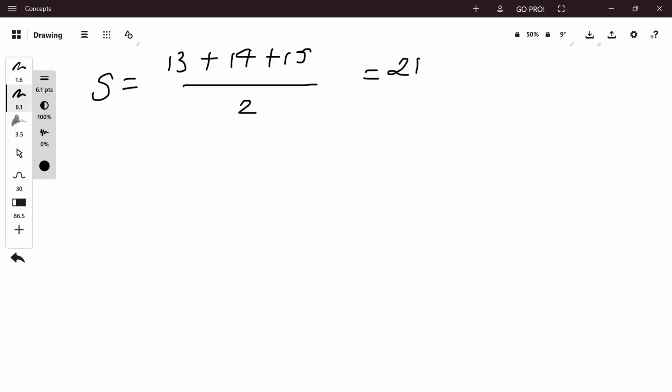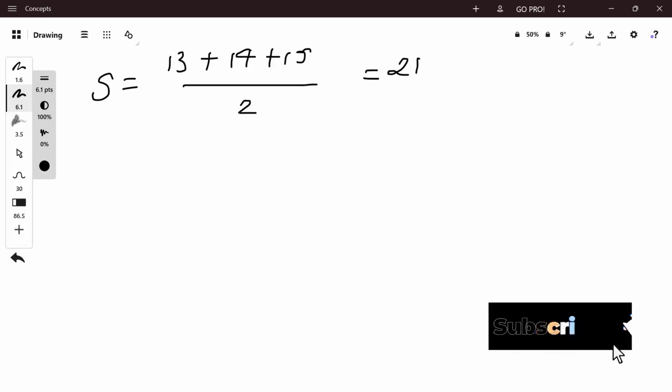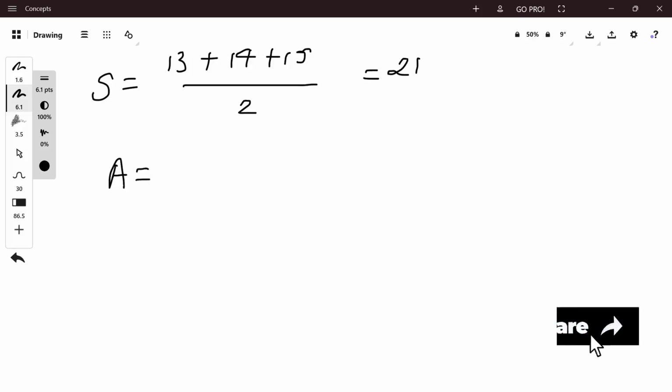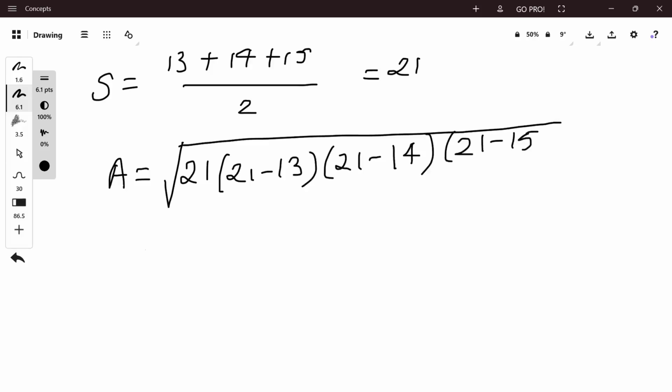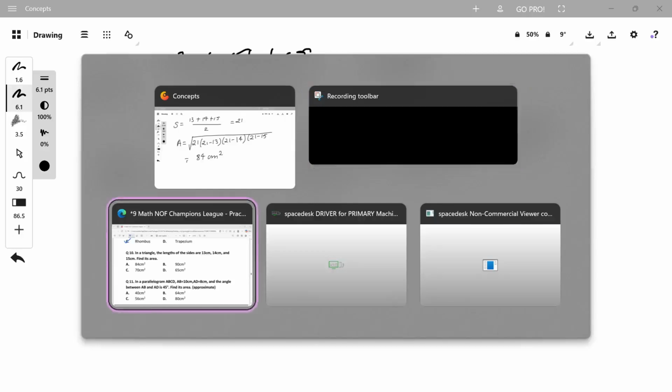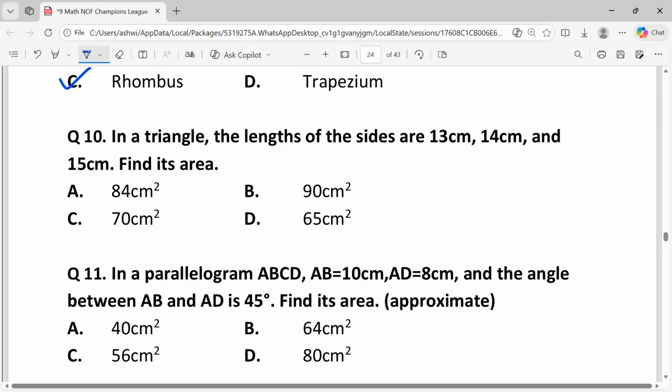Applying Heron's formula, that is, A is equal to root of S(S minus a)(S minus b)(S minus c). A is equal to root of 21 into (21 minus 13) into (21 minus 14) into (21 minus 15). That is equal to 84 centimeter square. Comparing with the given options, the answer is A, 84 centimeter square.